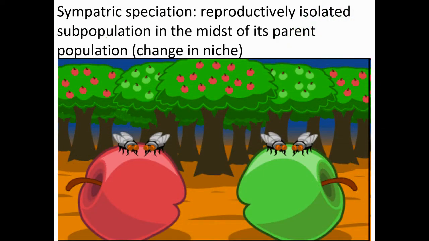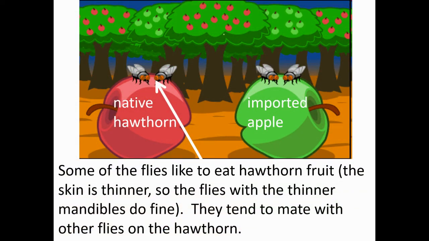Okay, another type of speciation that is a lot more difficult to imagine is sympatric speciation. So with sympatric speciation, think we're on the same spot. So they become reproductively isolated, meaning they can't mate with each other, even though they're all in the same spot. So it's a change in niche, meaning a job, what they do. And so here's what I want you to imagine.